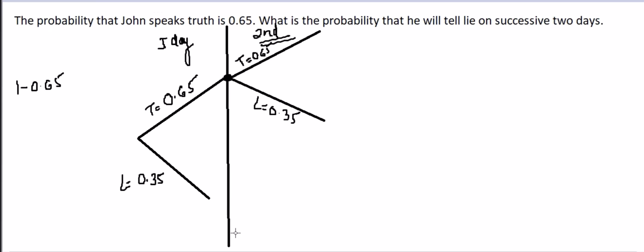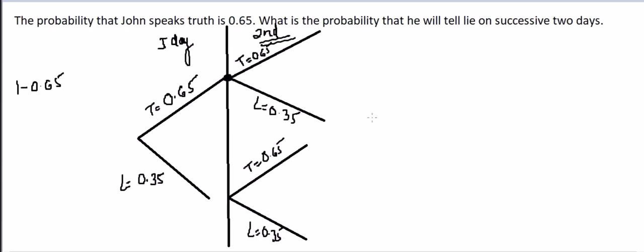If he told a lie on the previous day, then the next day definitely he will have two different options. Either he'll speak the truth or tell a lie. So this is for truth 0.65 and lie 0.35. So the tree diagram is completed. Now we need to see what exactly the question is.